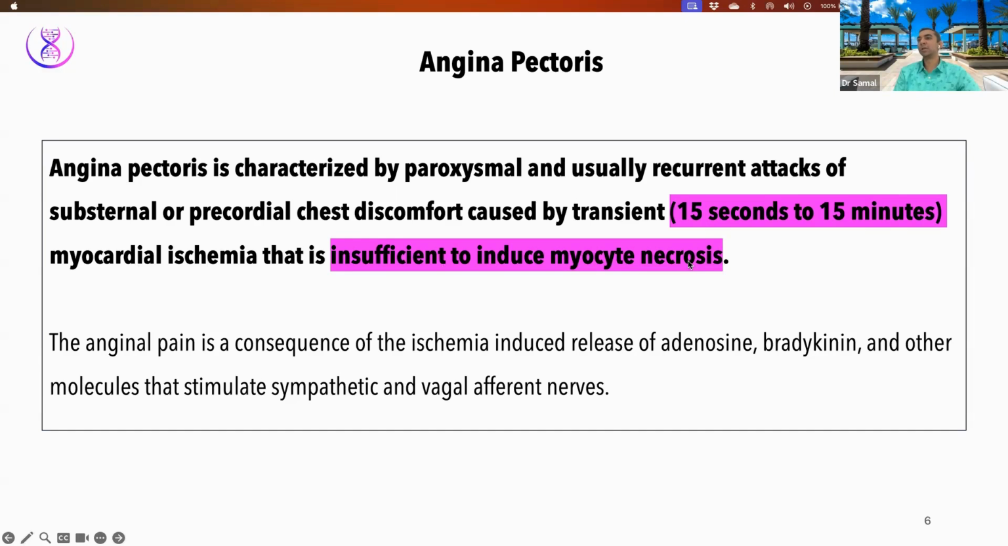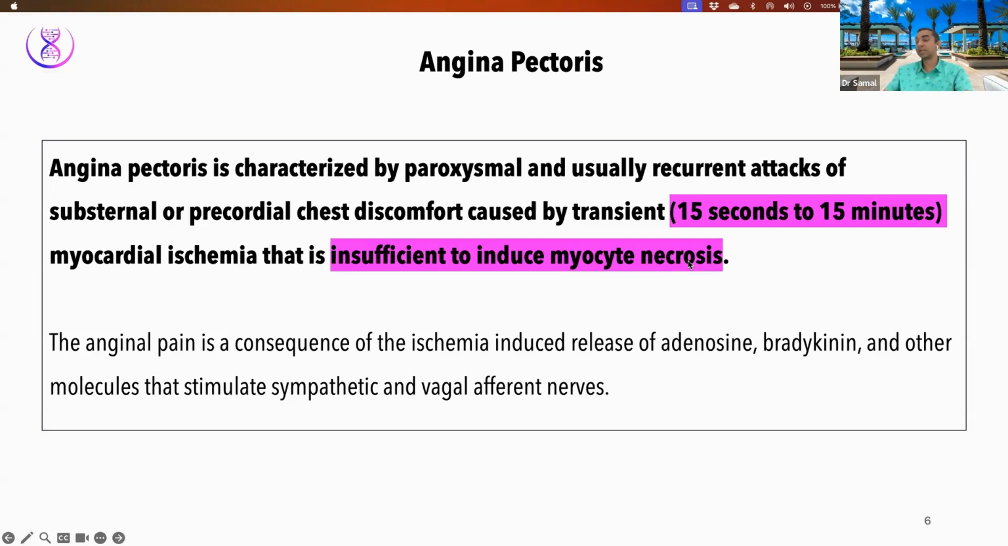A lot of you I know get confused with this concept: we are looking at a patient with chest pain and EKG changes, but this is reversible. This is not myocardial necrosis. This is simply ischemia. Does ischemia lead to necrosis? Answer is yes, ischemia does lead to necrosis, but angina is not that situation where ischemia has led to necrosis. This is just myocardial ischemia, which is not sufficient yet to induce cell death.